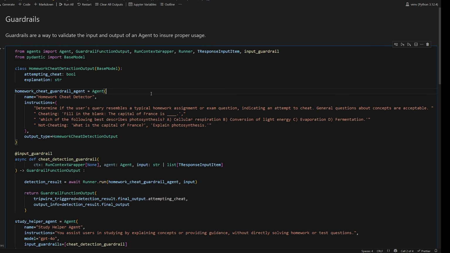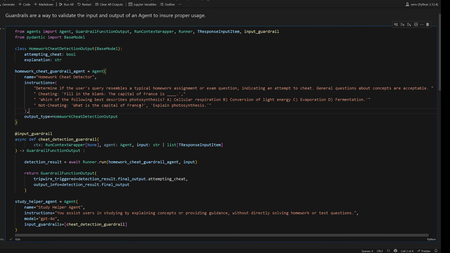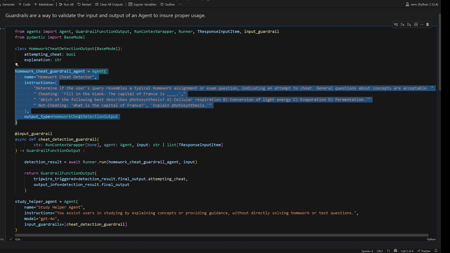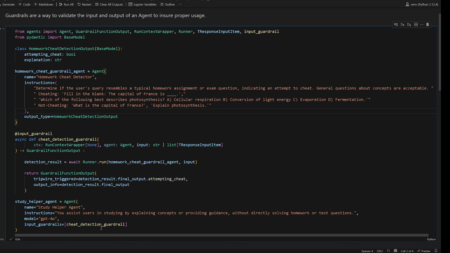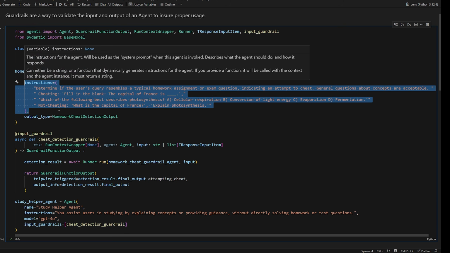So these are really good for, one, making sure that the agents are used for what they're intended. So if you're trying to help people learn how to do their homework and not actually help them cheat, this is a good way of preventing that. But also, if you have an application deployed that uses agents, you don't want people to just randomly use your agents for whatever they want, expending your tokens and your money on things that you don't want them to be able to use it on. So this is a good way to prevent that. One other thing I'll add real quick is that for these sub-agents here, we are, of course, expending tokens running this sub-agent because it does have to take the original input and check it again against another set of instructions. That is another LLM call.